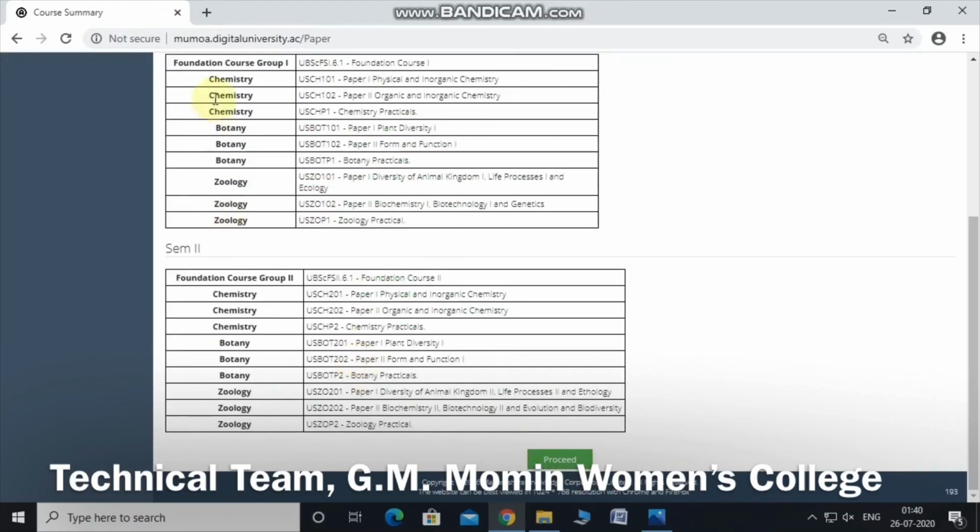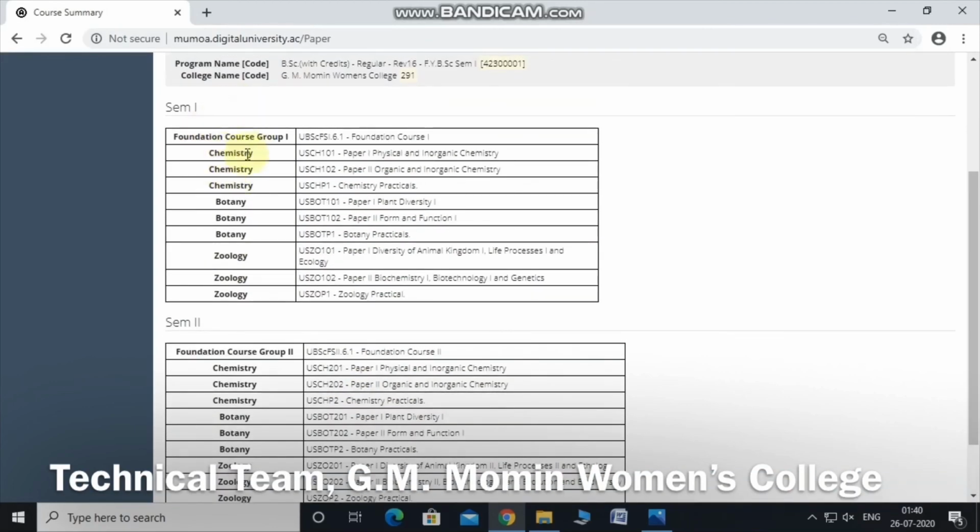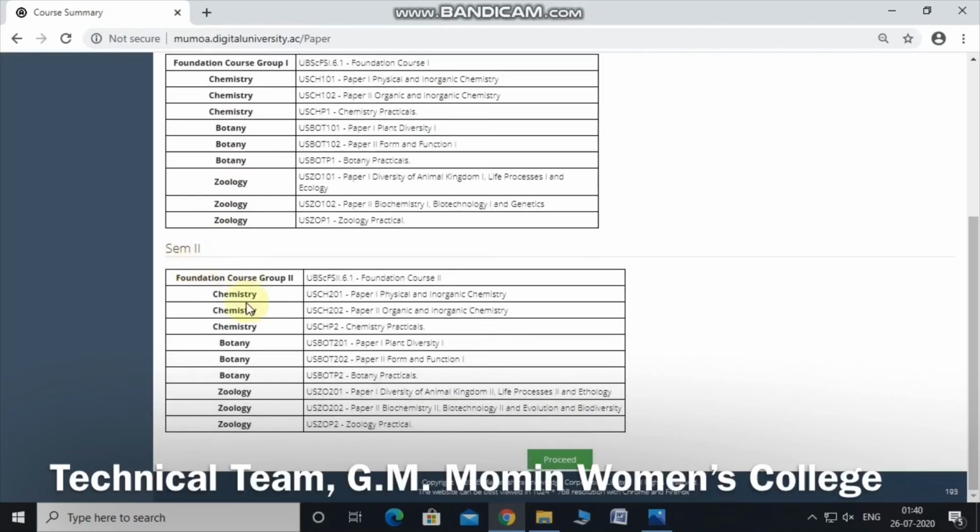So as you can see, in the first semester also I have selected Chemistry, Botany and Zoology. In semester 2 also I have selected Chemistry, Botany and Zoology. And the next thing is I have to click on this proceed.